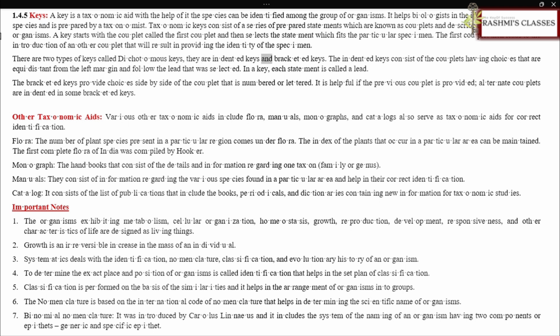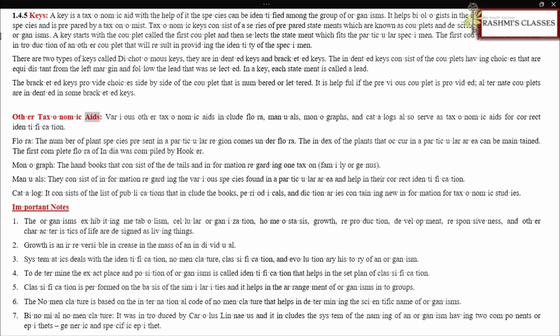They are indented keys and bracketed keys. The indented keys consist of couplets having choices that are equidistant from the left margin and follow the lead that was selected. In a key, each statement is called a lead. The bracketed keys provide choices side by side of the couplet that is numbered or lettered. It is helpful if the previous couplet is provided. Alternate couplets are indented in some bracketed keys.